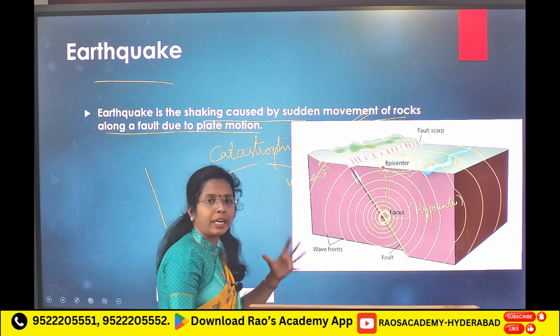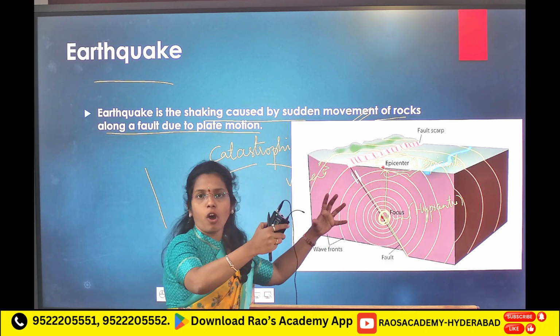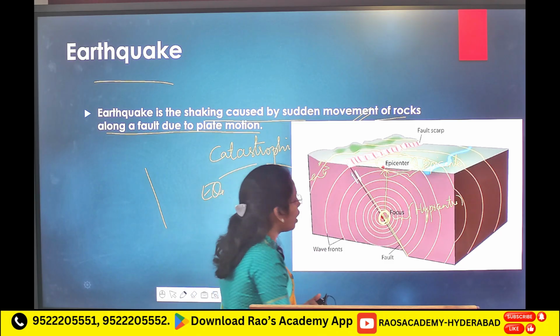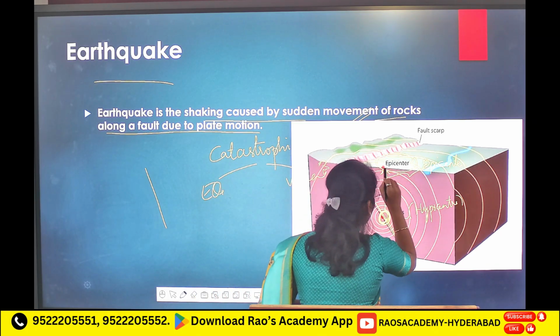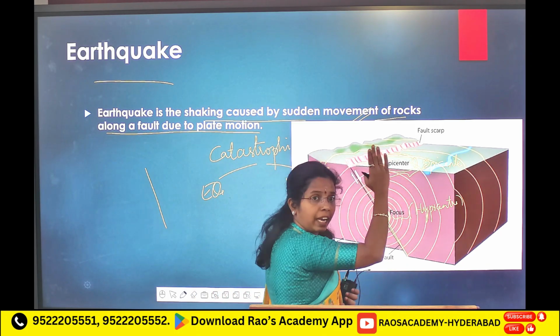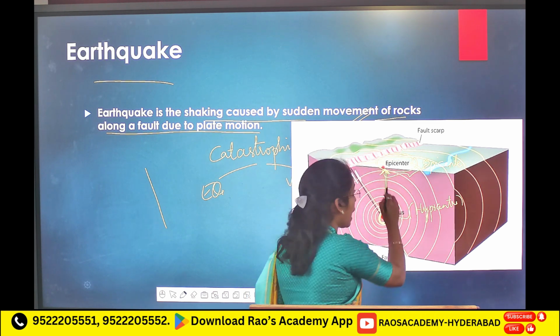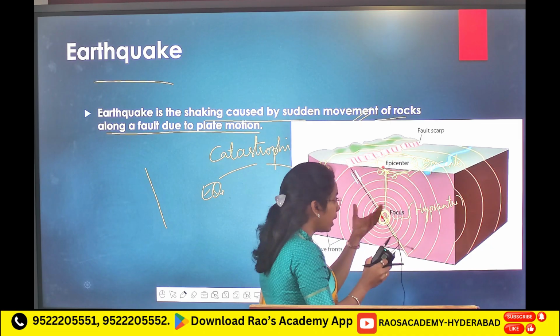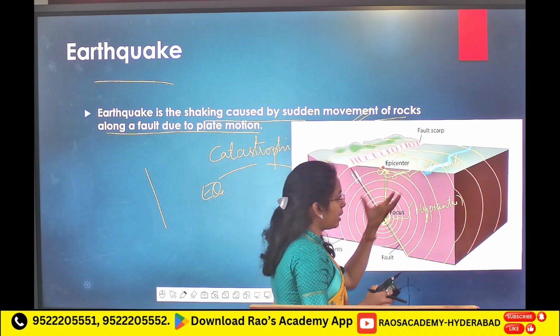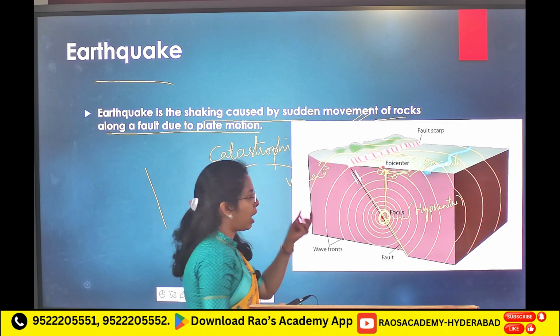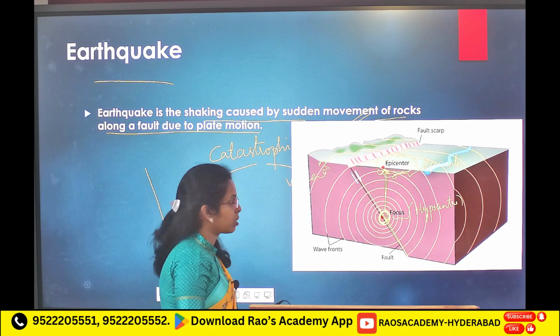When sudden movement happens, energy is released in all directions, and the point where it strikes first on the surface is known as the epicenter, near the focus. Epicenter, hypocenter, clear? Hypo, inside, focus.